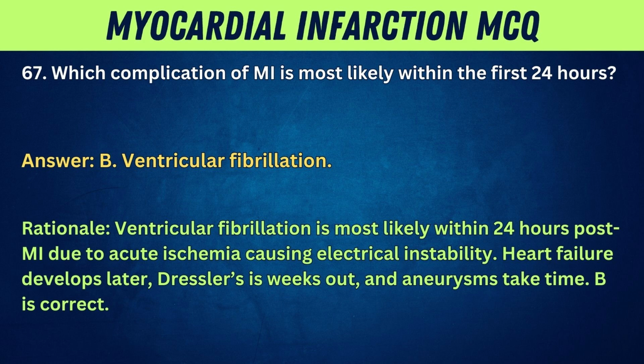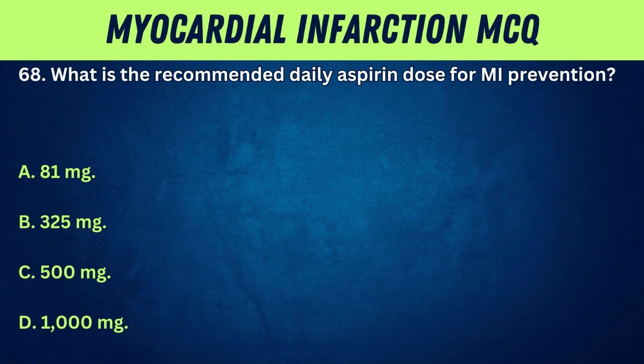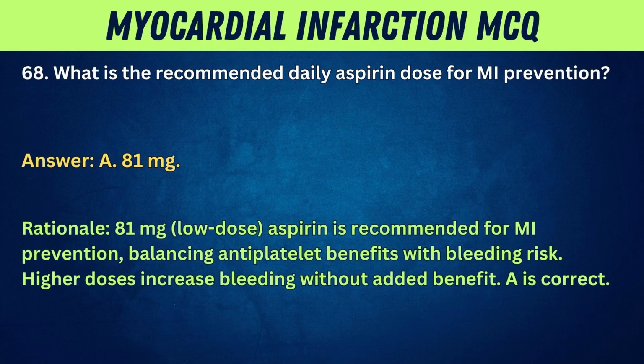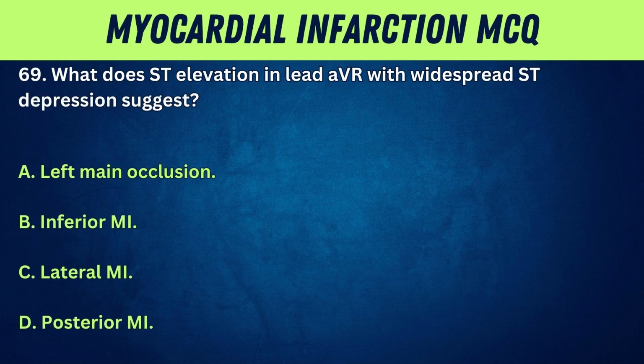B is correct. 68. What is the recommended daily aspirin dose for MI prevention? A. 81 milligrams. B. 325 milligrams. C. 500 milligrams. D. 1000 milligrams. Answer: A. 81 milligrams. Rationale: 81 milligrams, low dose. Aspirin is recommended for MI prevention, balancing antiplatelet benefits with bleeding risk. Higher doses increase bleeding without added benefit.